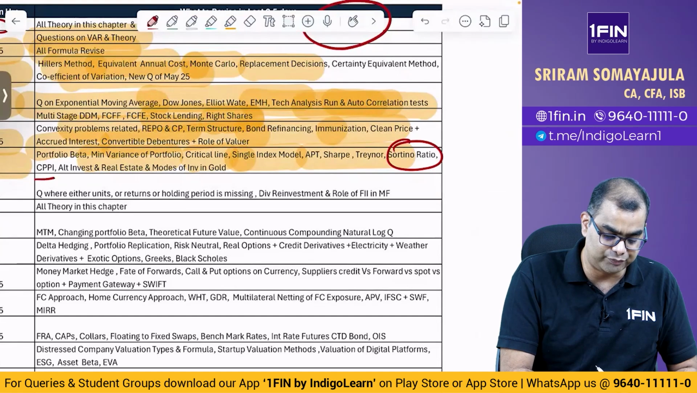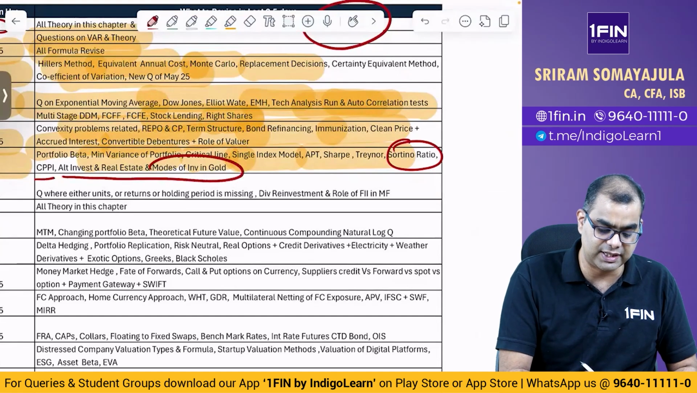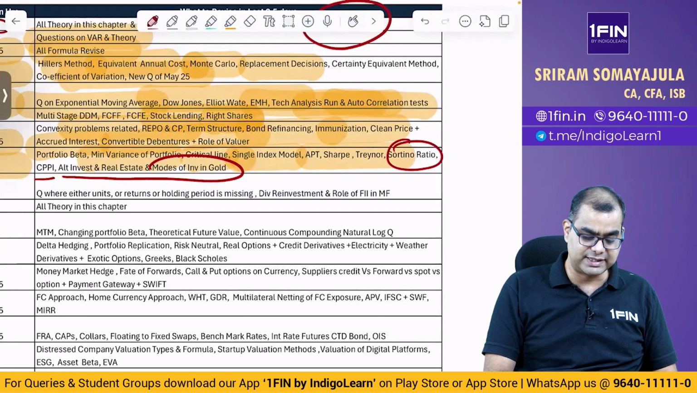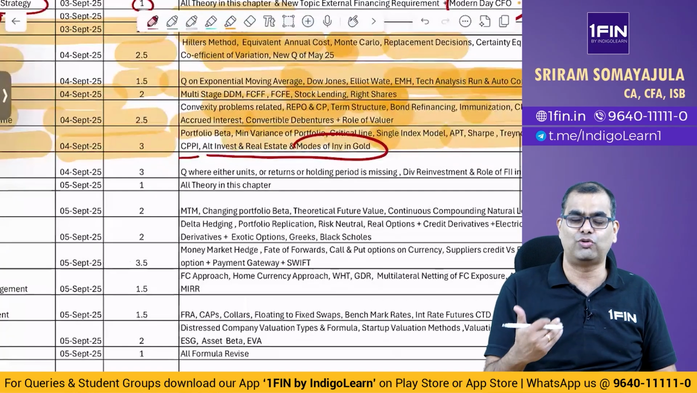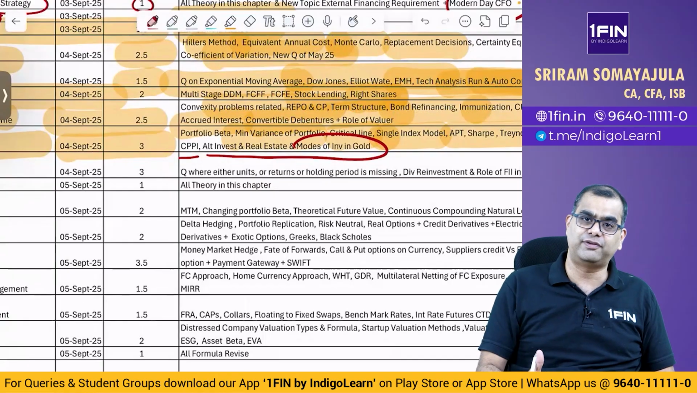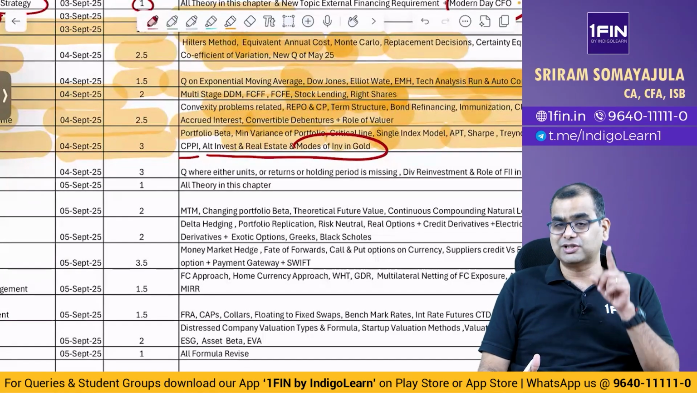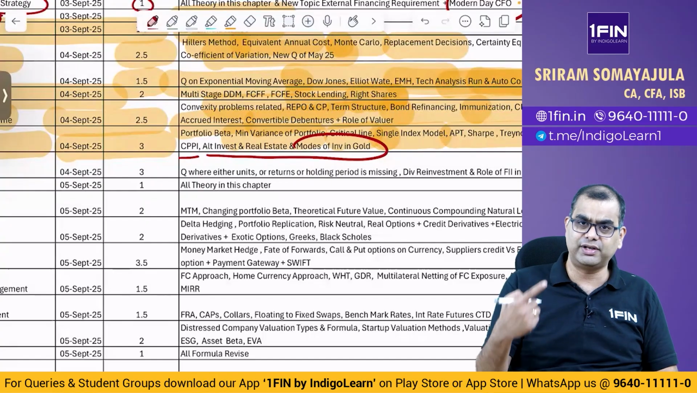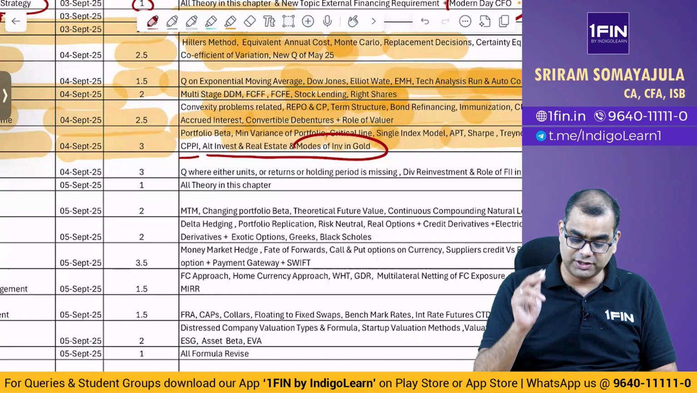Then CPPI, what are alternative investments, real estate, and what are the modes of investment in gold. This also has been added. Please focus on all these things, because the new things, right, especially focus on that. There is a new theory that is added from SFM to AFM. All those new theory concepts are very, very important. Every chapter has something or the other. Okay, there is a list I have given in my free resources of all the new theory. Please go through that.